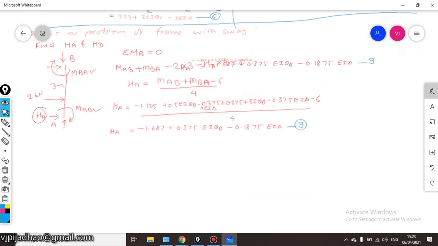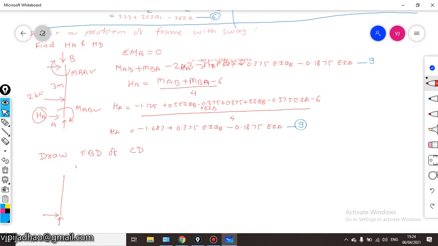For finding out the value of HD, draw the free body diagram of column CD. Column CD will be like this. Some vertical reaction will be there, some horizontal reaction will be there. We will consider horizontal reaction in positive direction. Again, some horizontal reaction at point C will be there. This is point C, this is point D. This will be HD. We have to find out the value of HD.